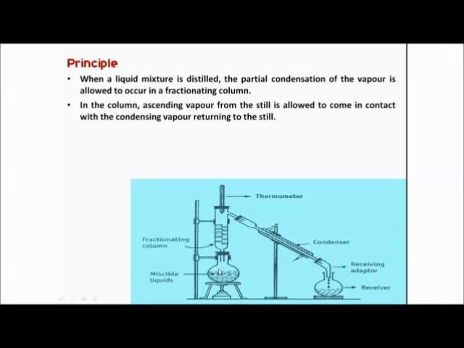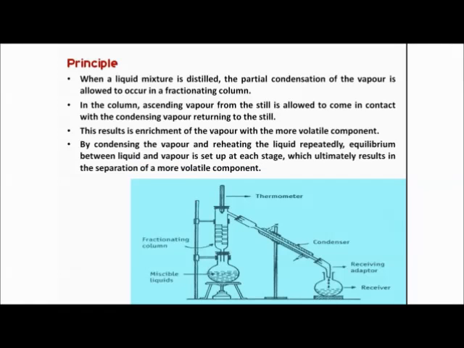because see, suppose I have started the process, immediately what will happen? The more volatile will come here, the less volatile will come here, and they will start condensing. But the process is going on, right? The next portion of the liquid which is coming here will produce vapor. Now this vapor will come in contact with the condensed vapor, right? So they will remain in contact with the condensing vapor while returning to the still. The result is enrichment of the vapor with the more volatile component.